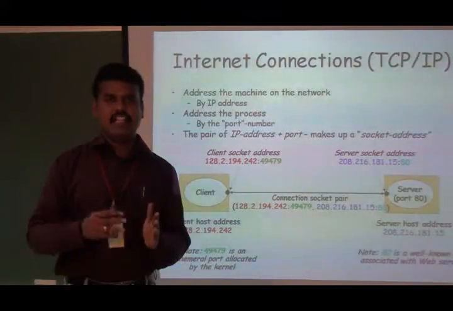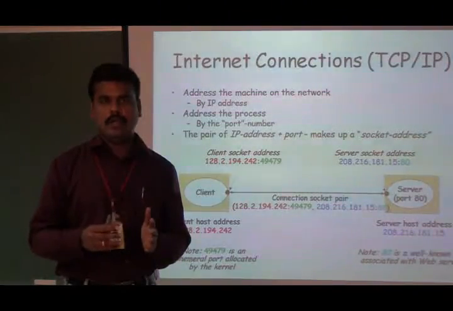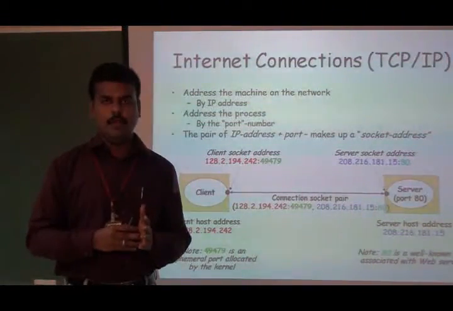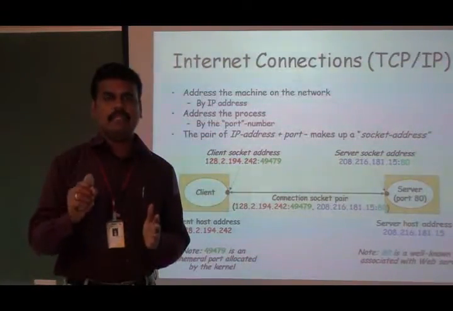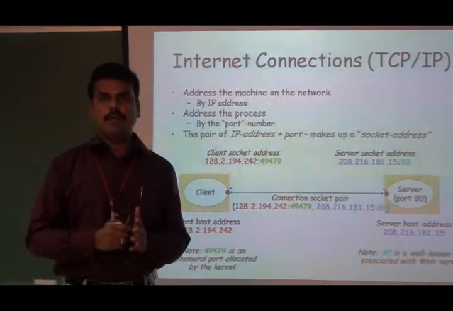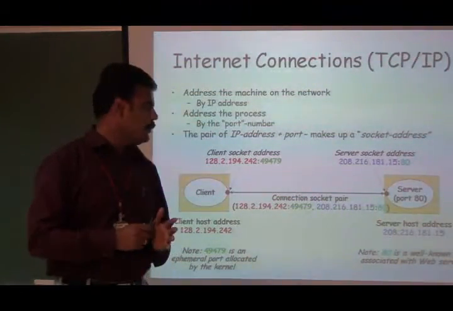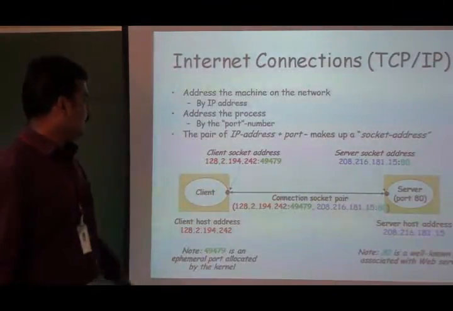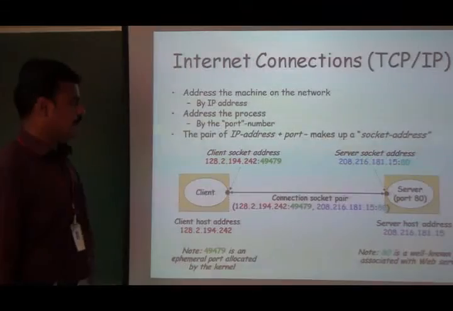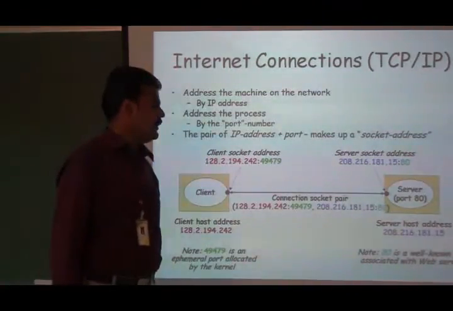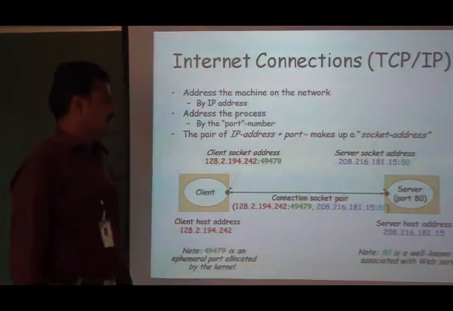65,535. This range is what we call ephemeral port numbers, or private port numbers, or temporary port numbers. Normally the client process will be assigned an ephemeral, private, or temporary port number. So in this example, the client has been assigned 49,479 as a port number. The server has been assigned port number 80. 80 is a well-known port for the web server.